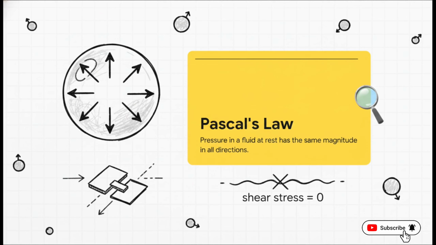Well, because in a static fluid, shear stress, that friction that causes layers of fluid to slide past one another, is completely zero. Because the fluid isn't moving, the only forces acting on a microscopic little point of water are normal pressures, and they are pushing perpendicularly and equally in literally every single direction.